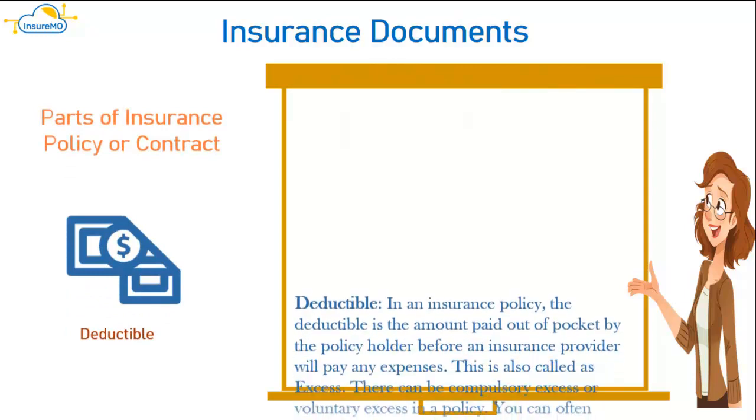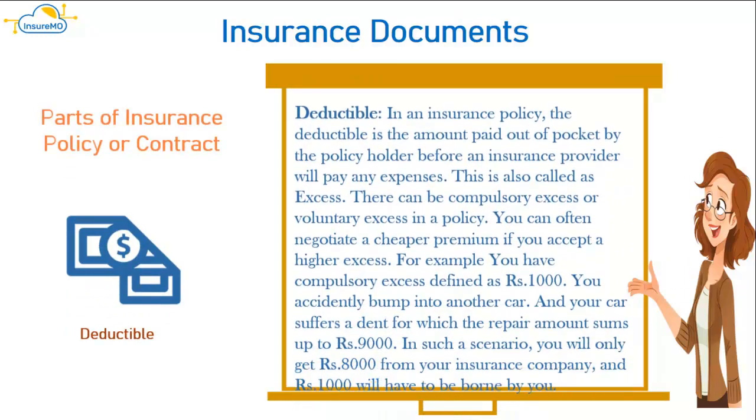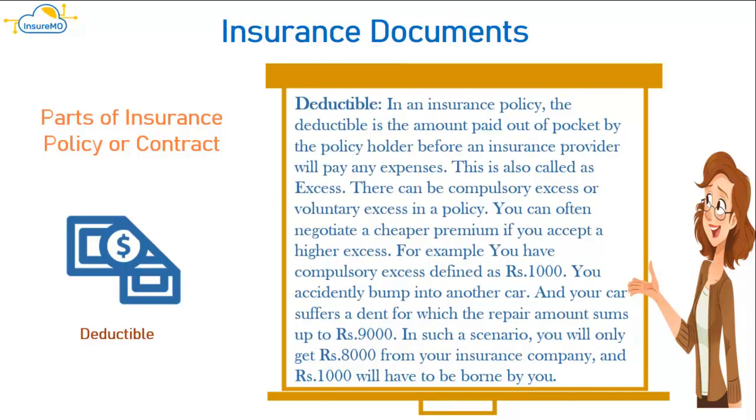Deductible: in an insurance policy, the deductible is the amount paid out of pocket by the policyholder before an insurance provider will pay any expenses. This is also called excess. There can be compulsory excess or voluntary excess in a policy. You can often negotiate a cheaper premium if you accept a higher excess.